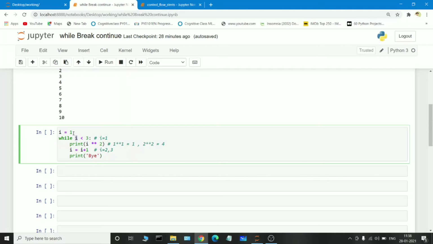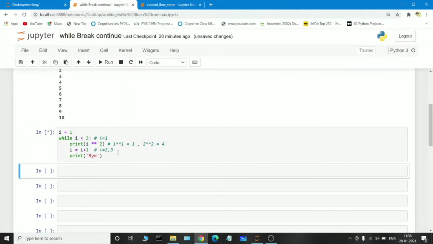So the initial I value will be 1. In the first iteration, the I value is incremented and changed to 2, and now in this iteration the I value will be 3, so it will again check the condition. 3 is less than 3, the condition fails, so the logic written inside the while loop will not be executed again. So the I value was incremented 2 times, as well as up to 3.